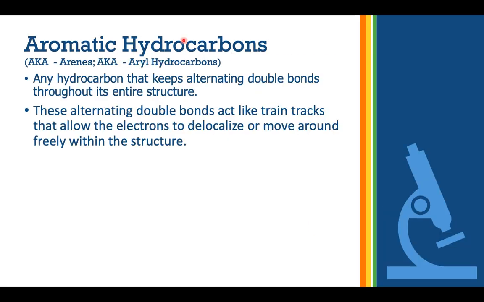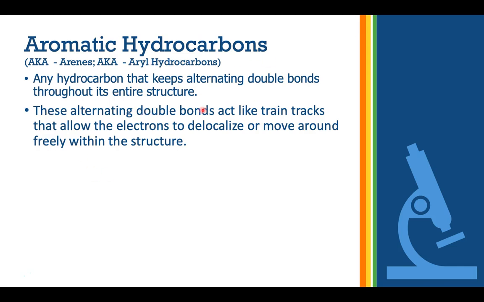We have aromatic hydrocarbons. These are also known as arenes, which are also, again, known as aryl hydrocarbons. Any hydrocarbon that keeps alternating double bonds throughout its entire structure. These are aromatic, okay? Remember, alternating double bonds to single bonds is aromatic. They are also called arenes. They are also called aryl hydrocarbons. It must occur throughout the entire structure.